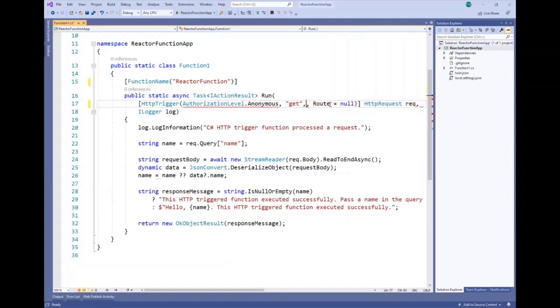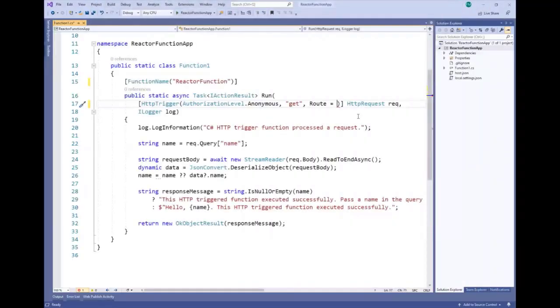Here we can say that we'll use only GET, and we can also have the route. So, like we said at the beginning, we have /api/the name of the function. We can say that here it will be / for example, reactor / the name of the function. So we can do it here.